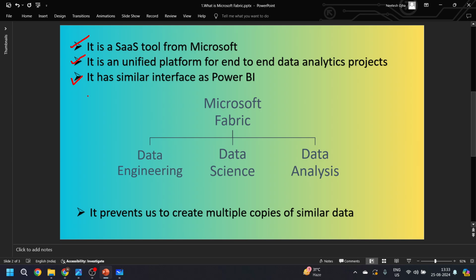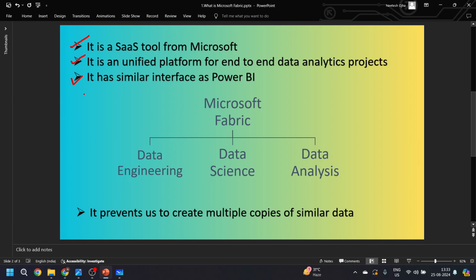It uses the similar interfaces of the Power BI cloud. In the Power BI cloud itself, you can create the Microsoft Fabric components, and this is the place where you accomplish everything related to Microsoft Fabric. I hope the third point is also clear.